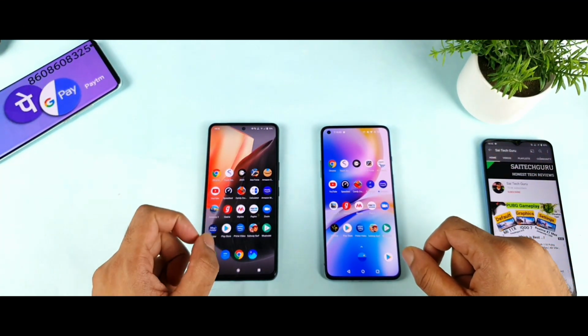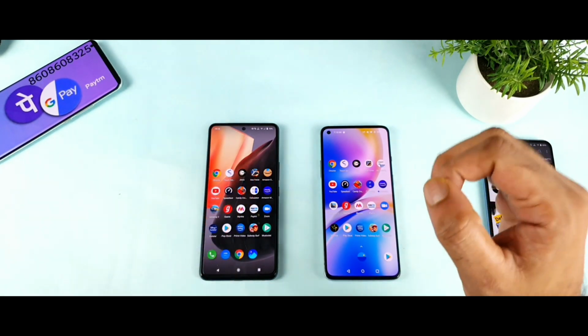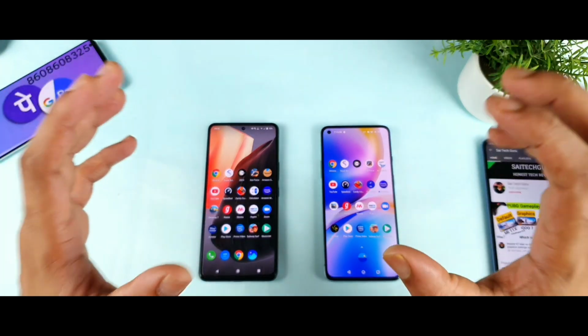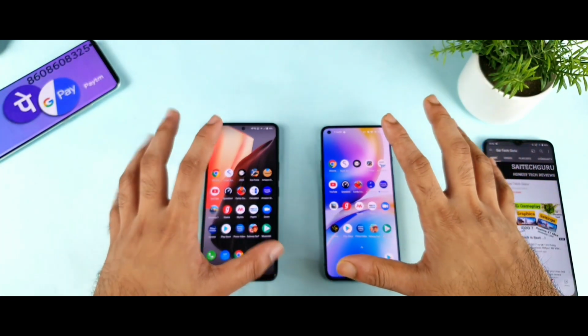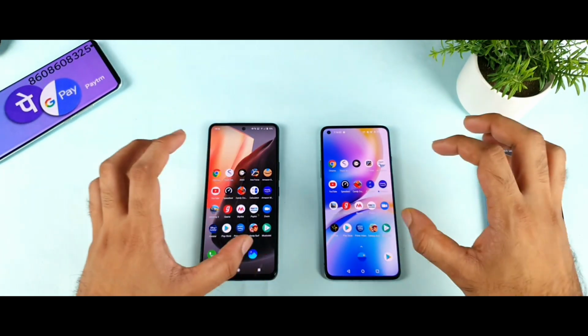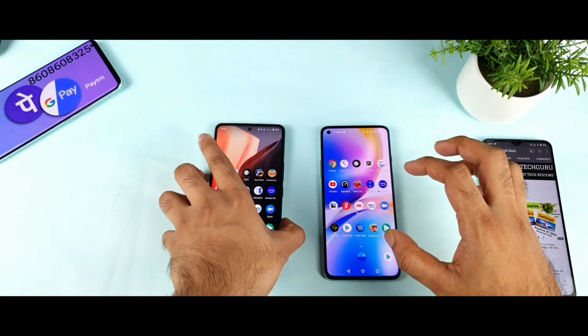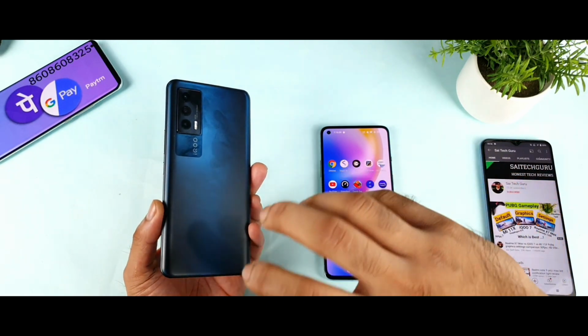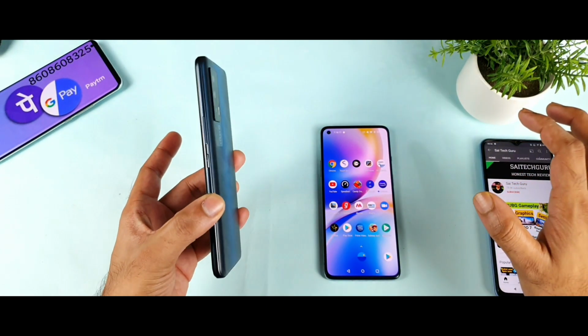In today's video, we do the speed test comparison between the iQOO 7 versus the OnePlus 8T device. Yes friends, this test is going to be really very interesting because I did include 15 applications and 5 games. So try to watch till the end of the video, don't skip, because right now we all know iQOO 7 is a winner in terms of RAM management and in terms of the speed test as well. Whenever I do any kind of videos, it used to dominate all the phones.